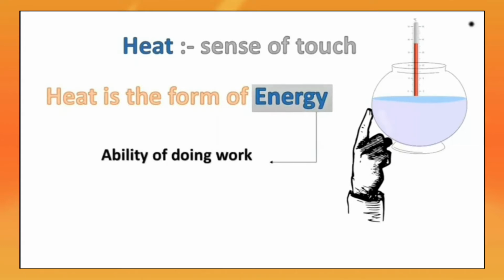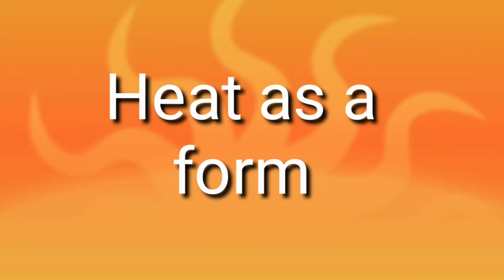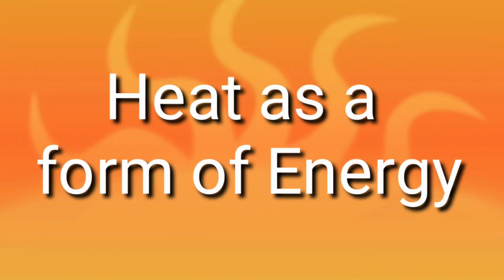Energy means the ability of doing work. So, with this heat, we can do various work. For example, cooking. In cooking, heat is used to cook the food. We can define heat as a form of energy. So, this heat energy is also used to do work.